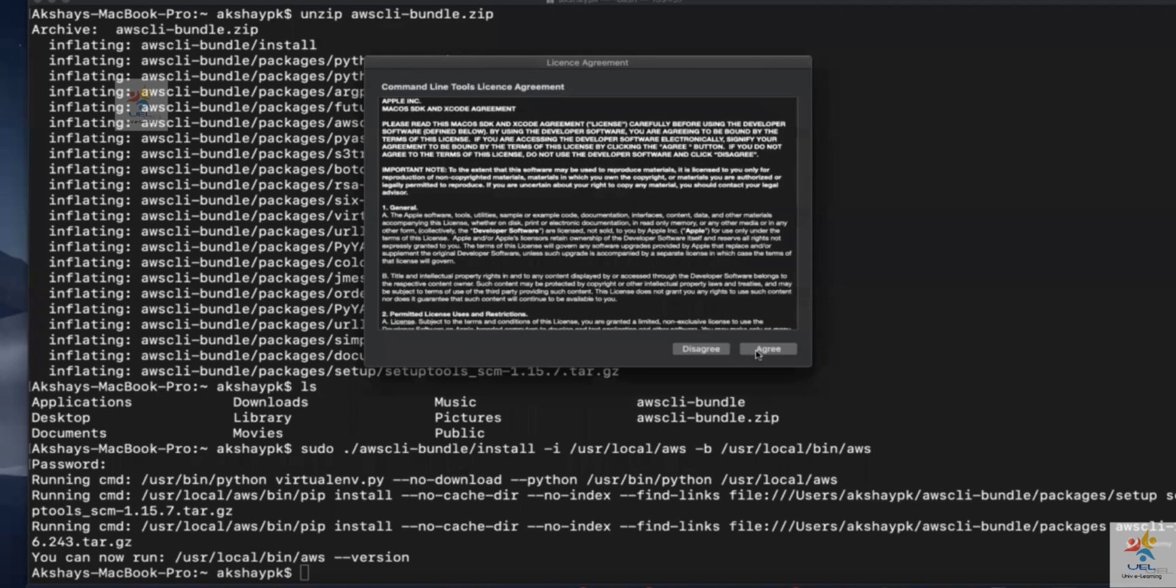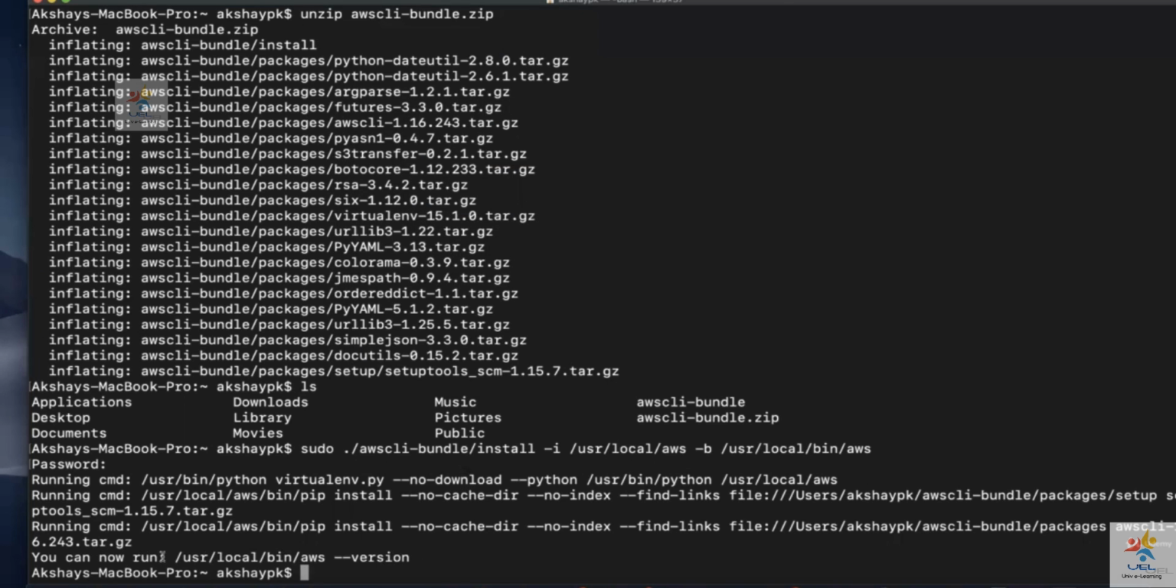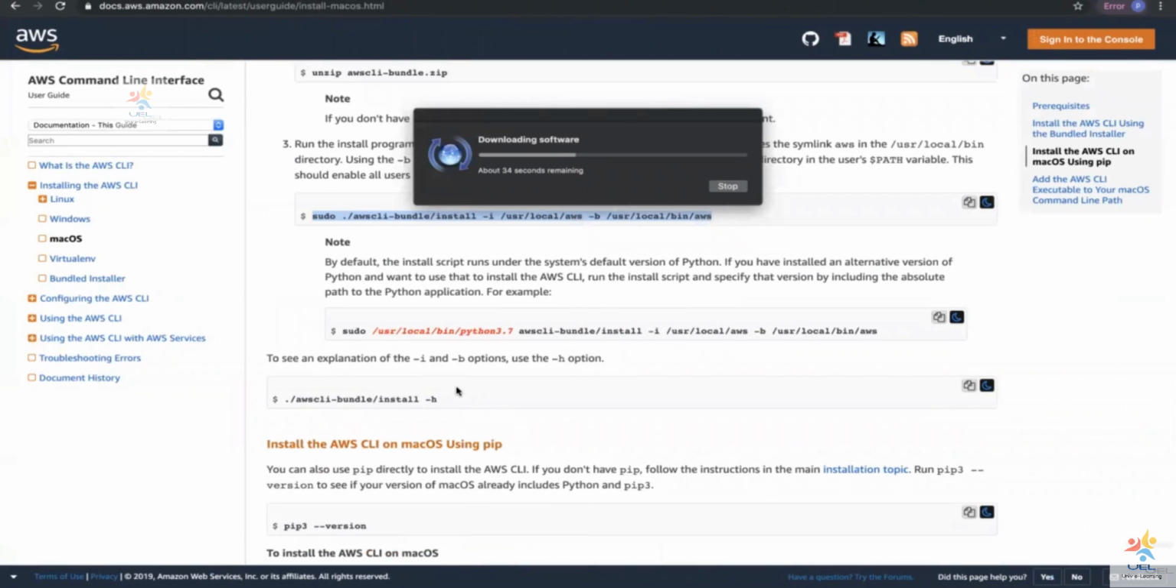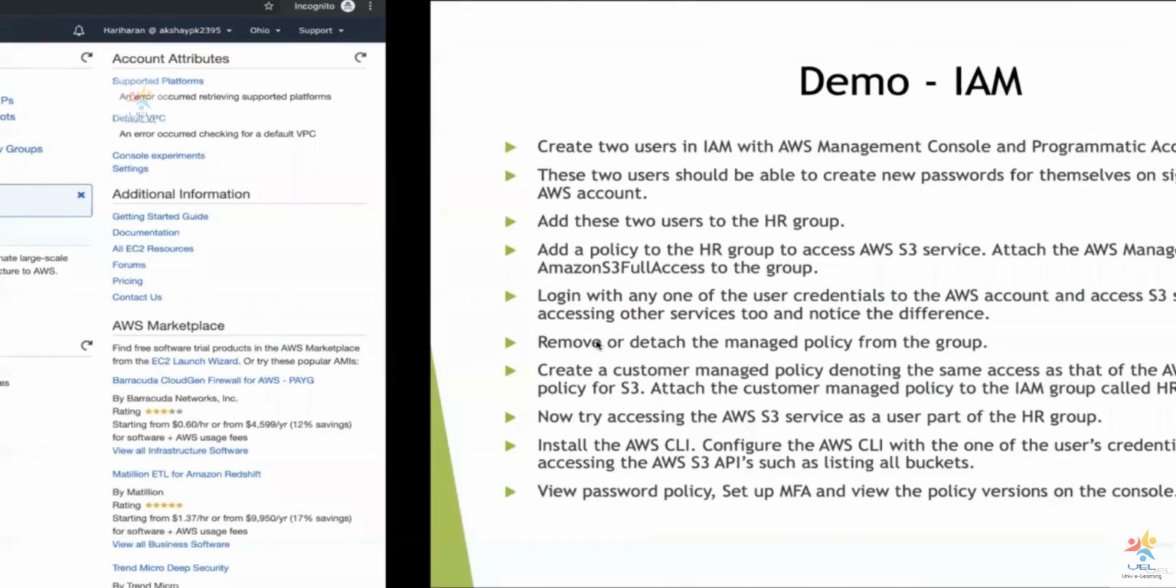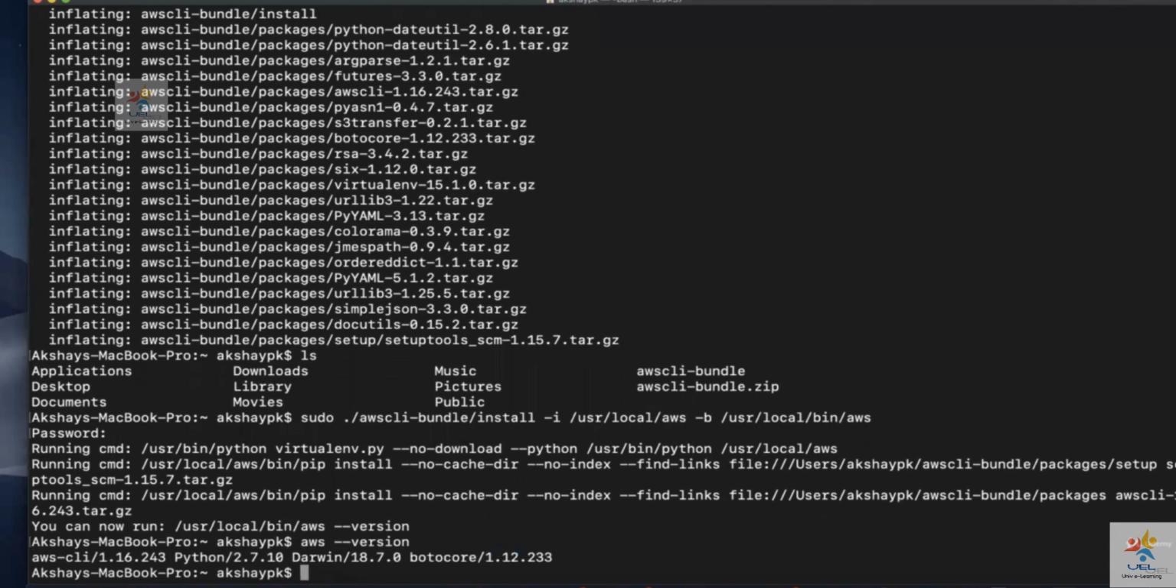Install. Agree. Continue. Okay. So you can see over here, it has already installed. You can do aws --version. Before that, we will also check whether there are any additional documents over here. No explanation is there. Okay. So let's go ahead and do aws --version. You can see the AWS CLI version is 1.16 right now.